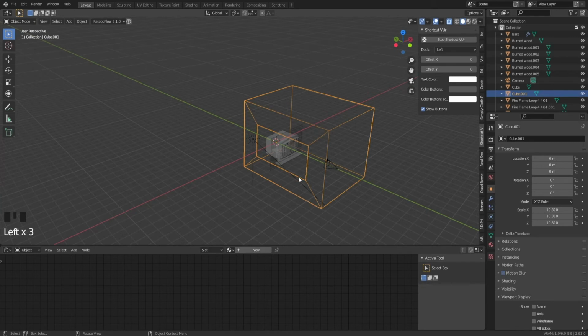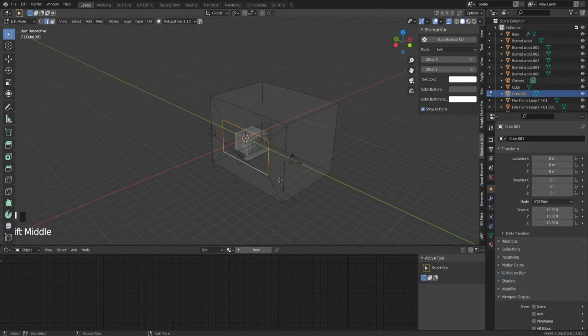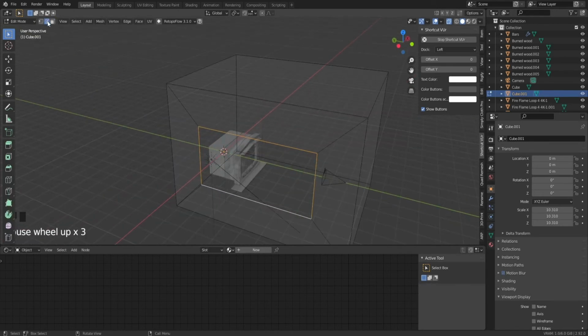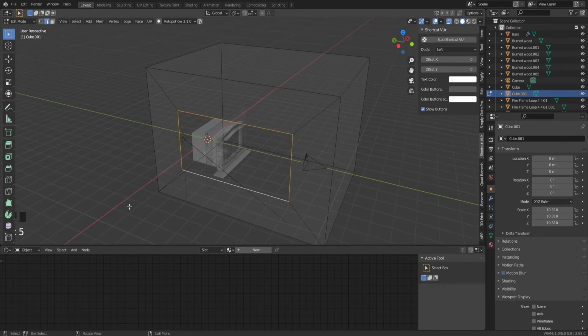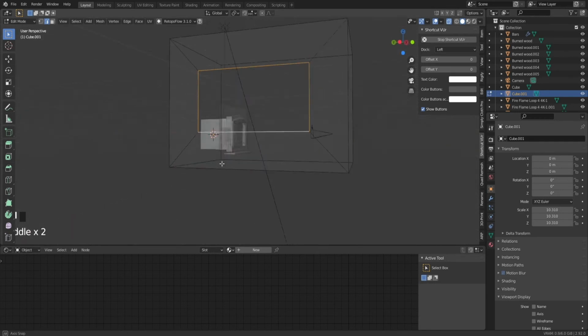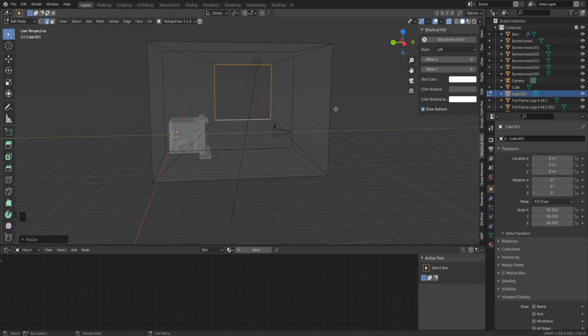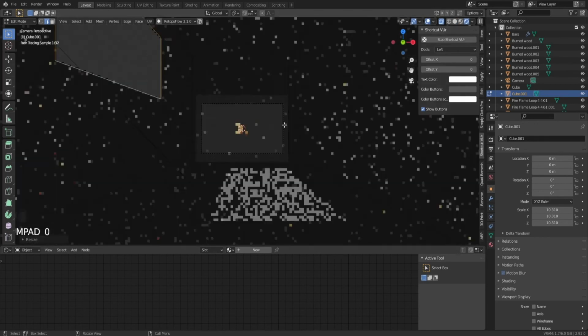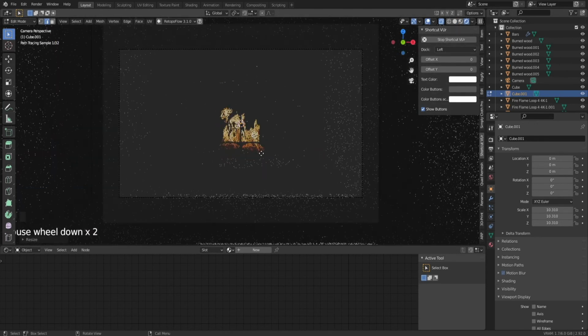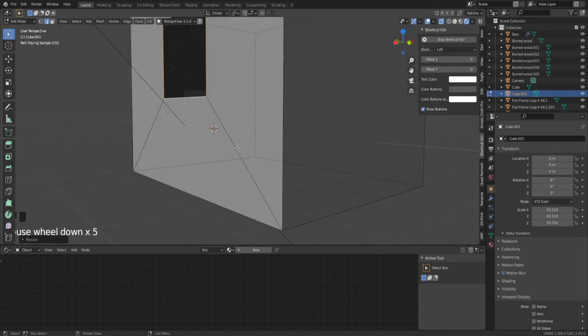We can also make the window a bit smaller. I did this by selecting the edge mode, which is up in here. You can also just use the number 2 on your normal numbers on your keyboard, and then scale it on the Y and move it on the X. Scale it just a little bit. This will result in a smaller window.